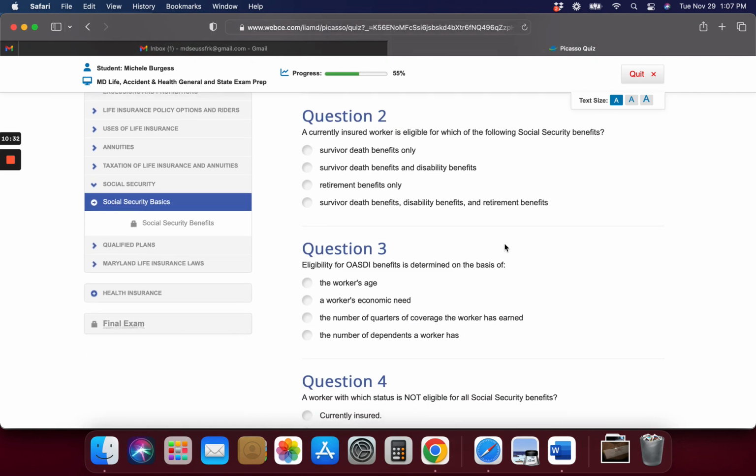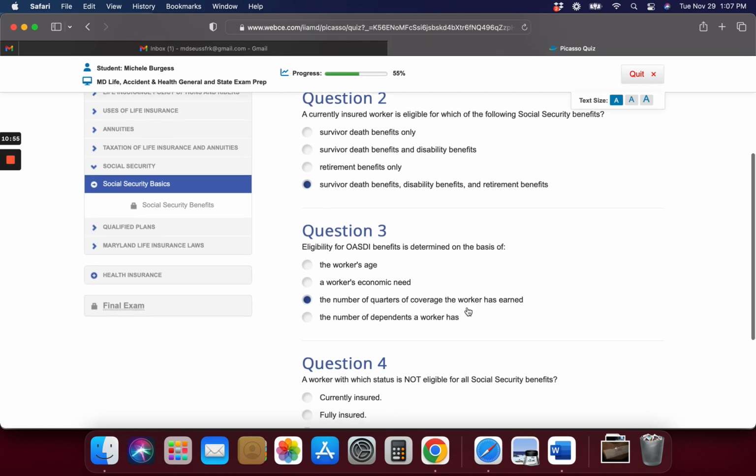A currently insured worker is eligible for which of the following Social Security benefits? A currently insured worker. I'm going to say all of them. Eligibility for OASDI benefits is determined on the basis of the worker's age, number of quarters of coverage the worker has earned. Let's put that one down. Could be age, too.